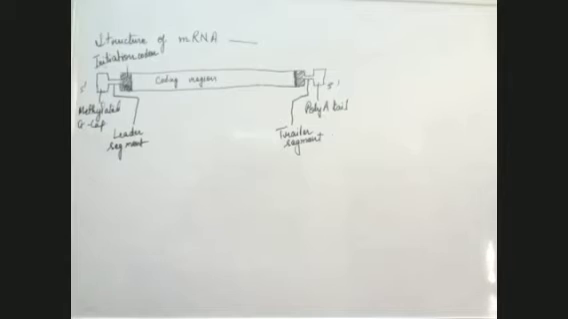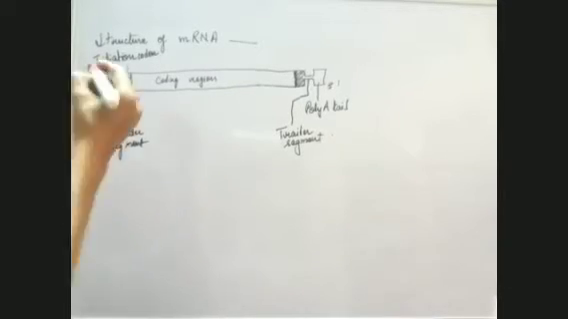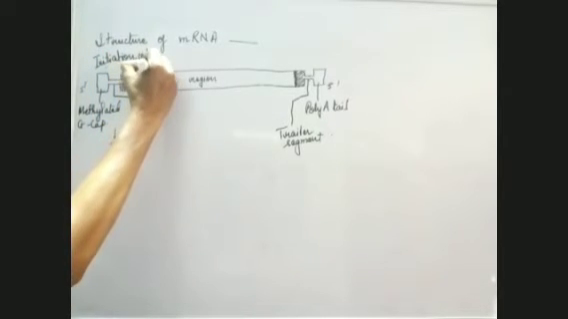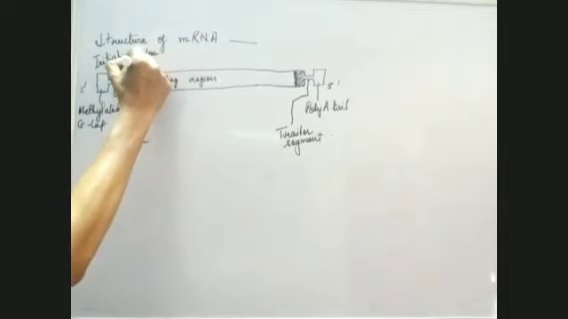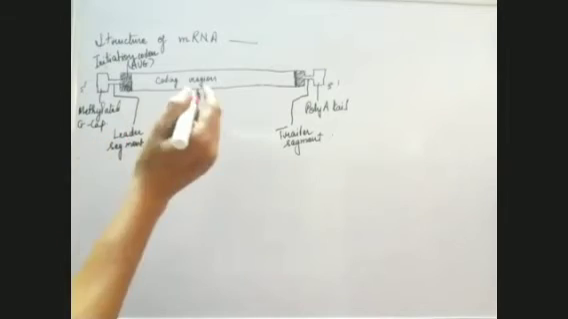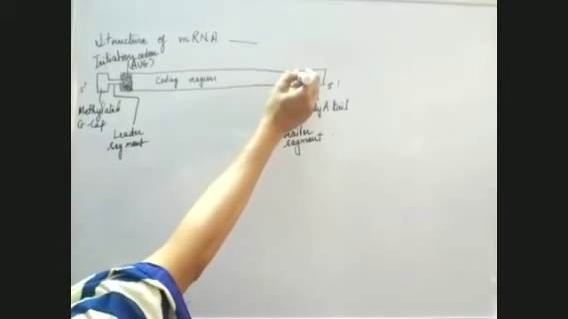Now this is messenger RNA. This messenger RNA will go for translation. It should have an initiation codon which will start the process of translation, and that initiation codon is AUG, which codes for methionine. Whereas the other dark side has a termination codon, which is UAA, UGA, and UAG. This is the termination codon.